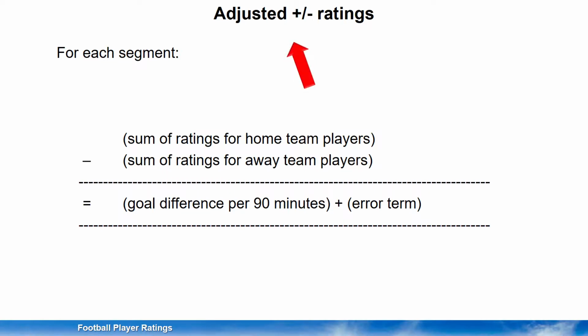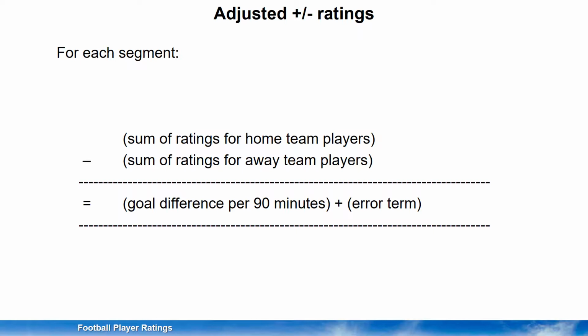In this video we will make some statements about the peak age of an average football player. Before we do that, let us outline the mathematical model that we will use in the process. The starting point is known as adjusted plus-minus ratings. These are found by using multiple linear regression and the method of ordinary least squares.